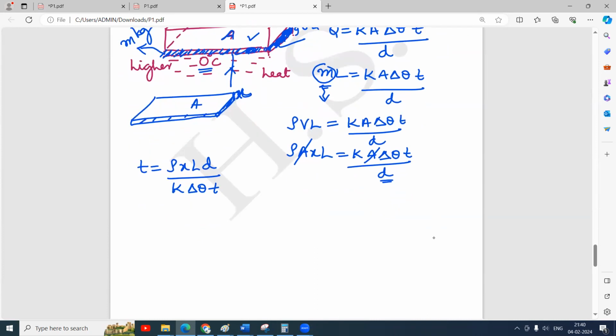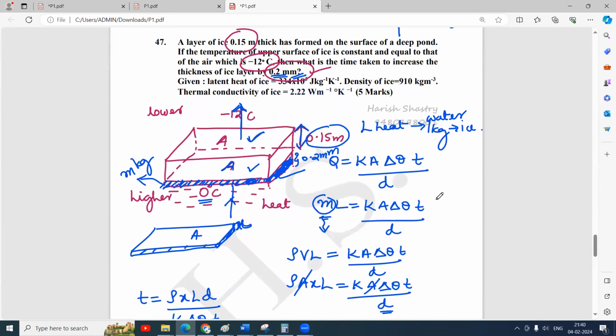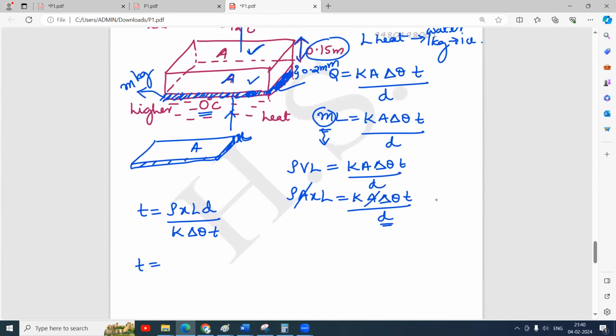Now T is equal to rho, density of water. Density of ice is 910, because the extra ice mass we are writing now here is 910. The thickness of extra ice has to be 0.2 millimeters, 10 to the power minus 3.